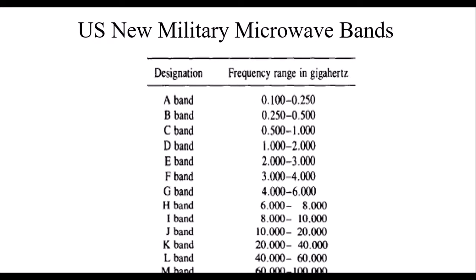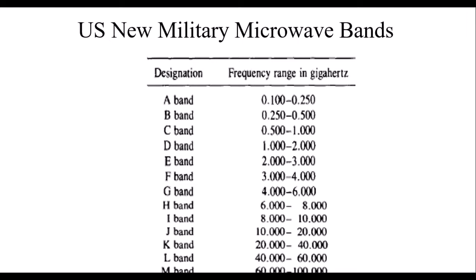And this is the frequency band designation earlier defined by the US military, and they classified the various bands: A band, B band, C band, D band, E band, F band, G band, H band, I band, J band, K band, L band, M band. The corresponding bands have the frequency ranges 0.1 to 0.25, 0.25 to 0.5, 0.5 to 1, 1 to 2, 2 to 3, 3 to 4, 4 to 6, 8 to 10, 10 to 20, 20 to 40, 40 to 60, and 60 to 100. These are the various ranges. A band equals 0.1 to 0.25 GHz, and correspondingly G band belongs to 0.4 to 0.6 GHz.